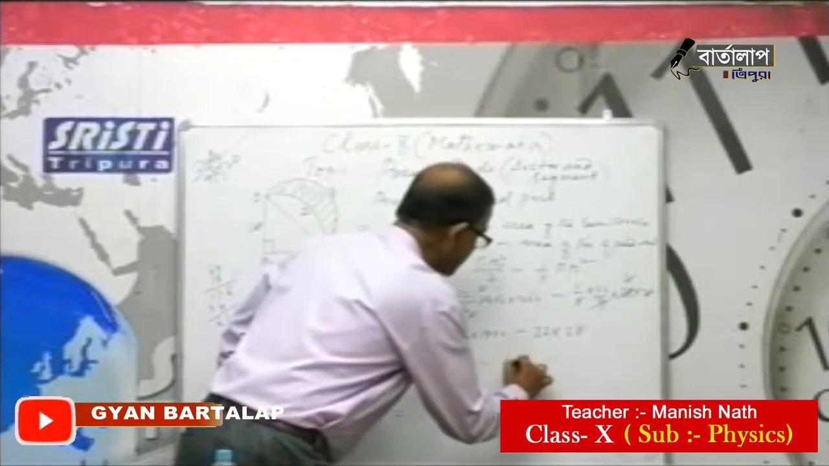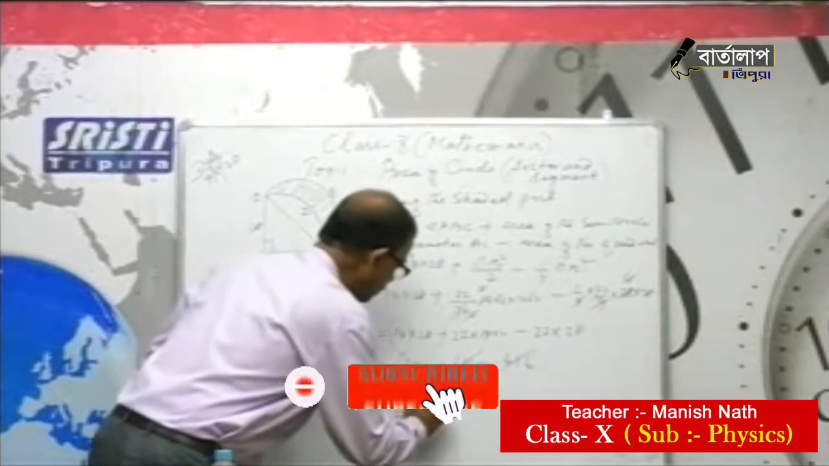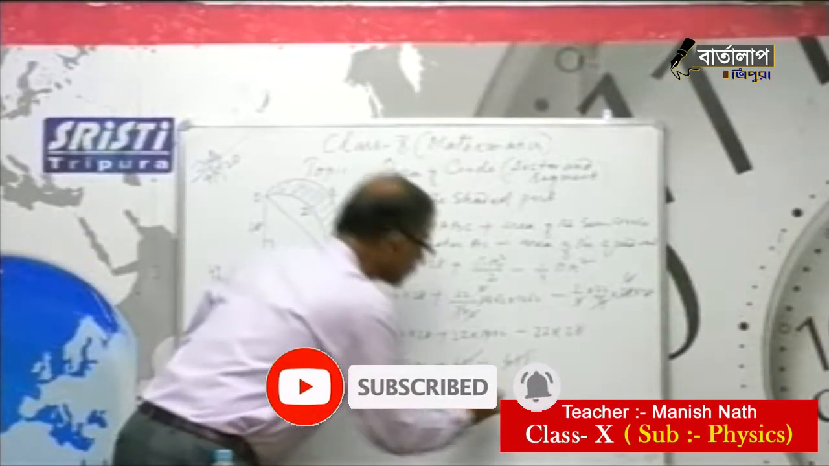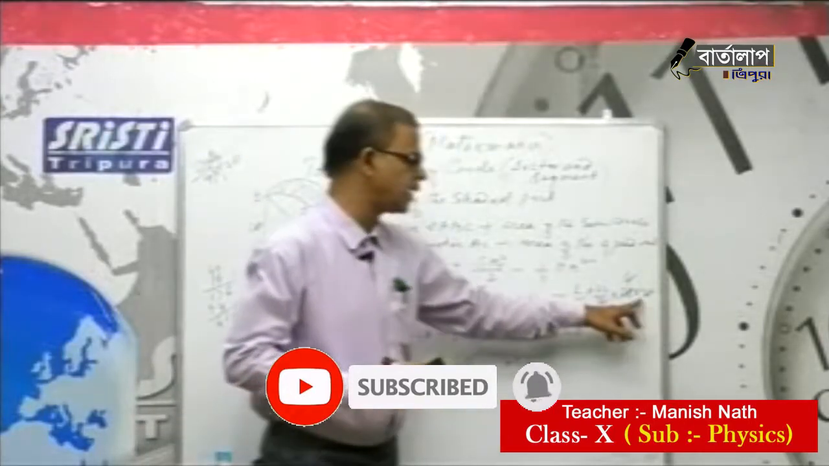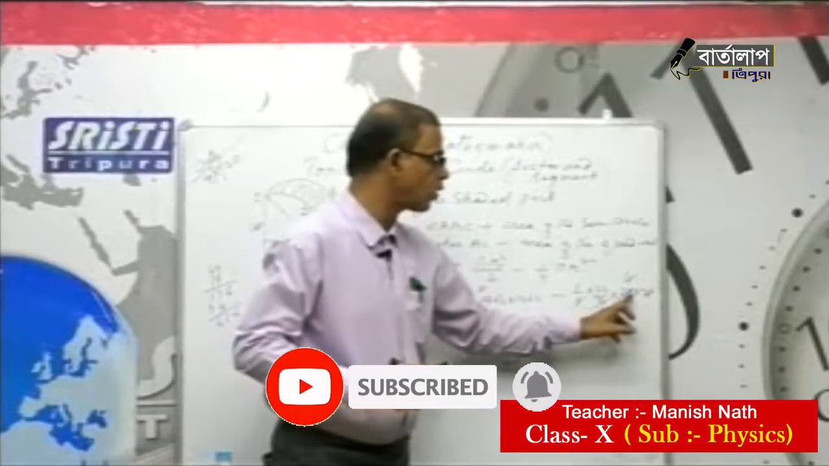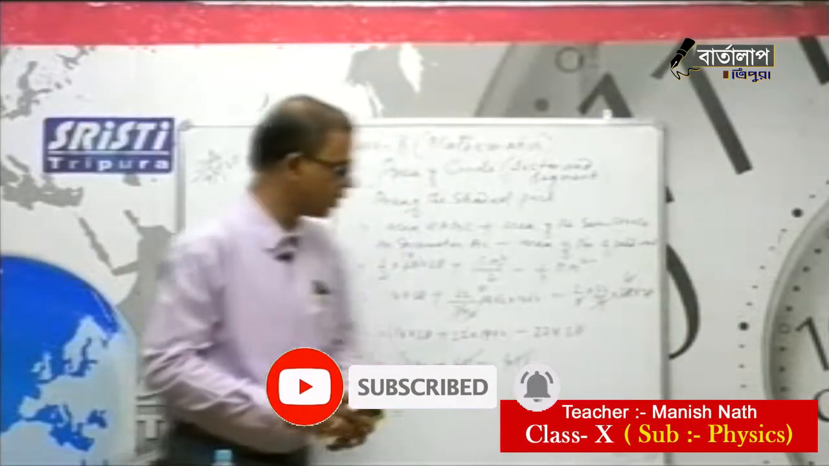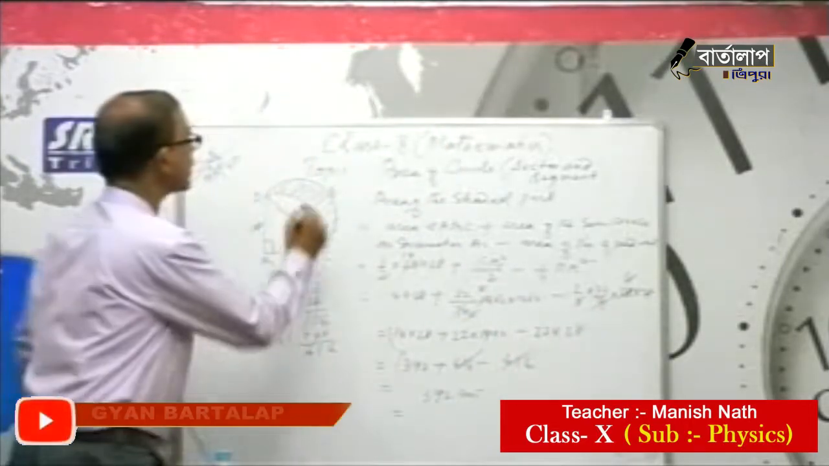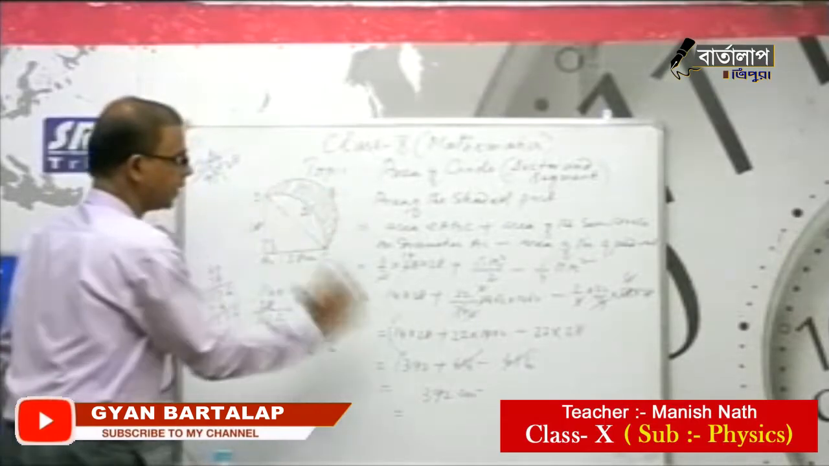So these and these are cancelled. So it is 392. Actually one r we are missing here, that will be r square. One r only we wrote. This one is 28 into 28. So this is the area of this shaded part. So this area is 392.